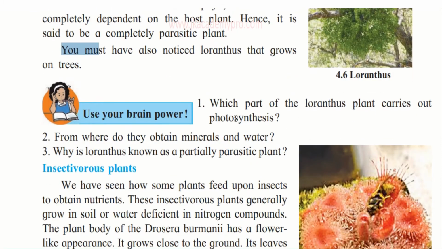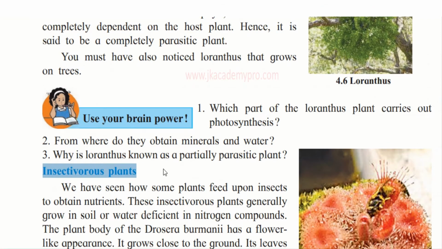Now use your brain power. Which part of the Loranthus plant carries out photosynthesis? Okay, think about it. We just explained to you. And where do they obtain minerals and water? And why is Loranthus known as a partially parasitic plant? So, think about it and find out from the internet if possible. And to check your answers, you can visit our website at jkacademypro.com.